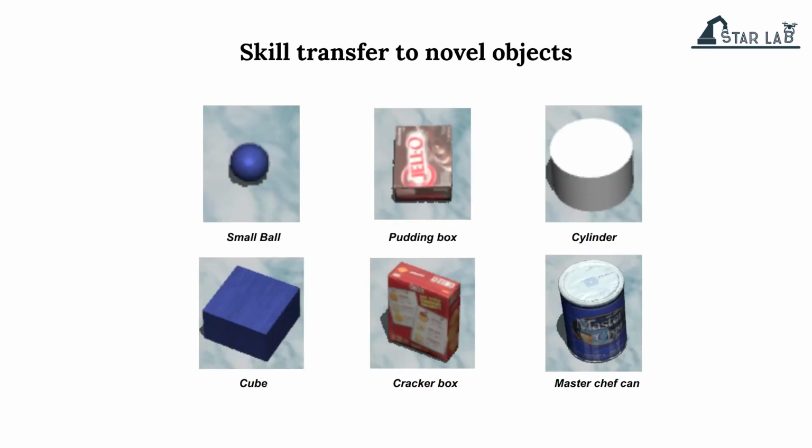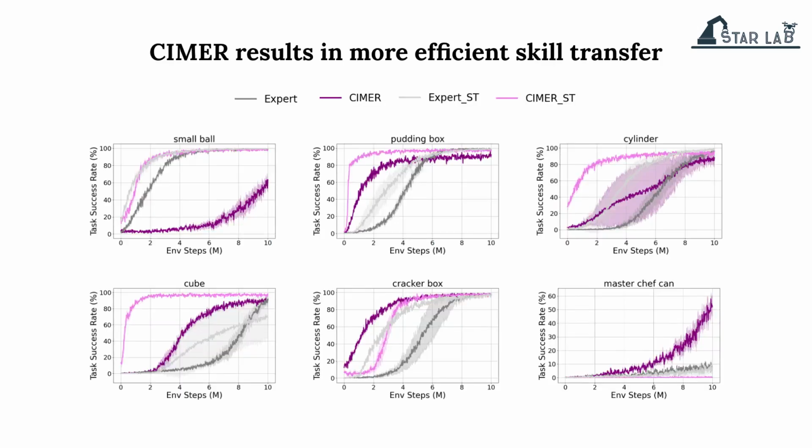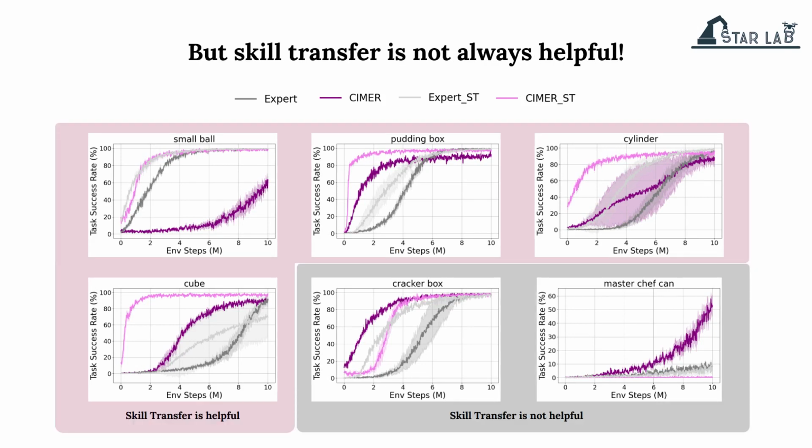Lastly, we evaluate SIMR's ability to transfer learned motion refinement skills to novel objects after training with one object, the ball. We particularly focused on objects which result in 50% or lower success rate in zero-shot generalization. We found that SIMR achieved better sample efficiency than the expert across objects, and skill transfer tends to improve sample efficiency. But our results also show that skill transfer is not always helpful and can in fact hurt efficiency. This is likely because these two objects are drastically different from the default ball, requiring entirely new refinement strategies.